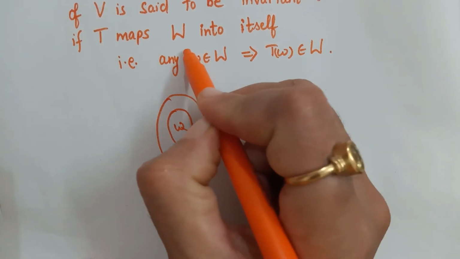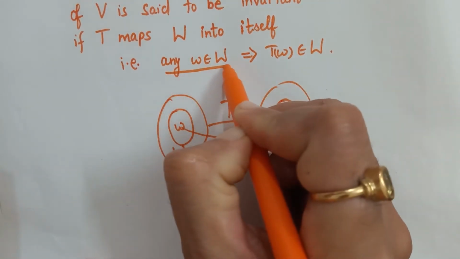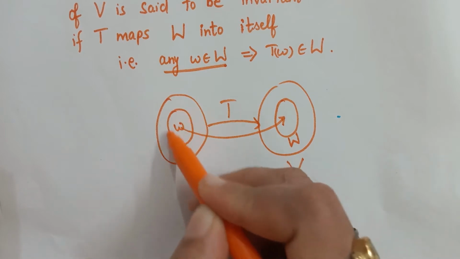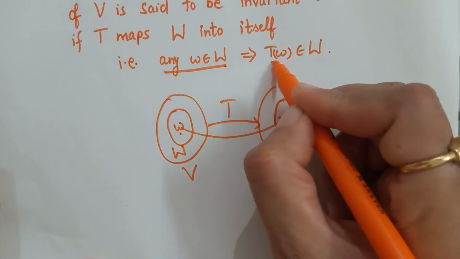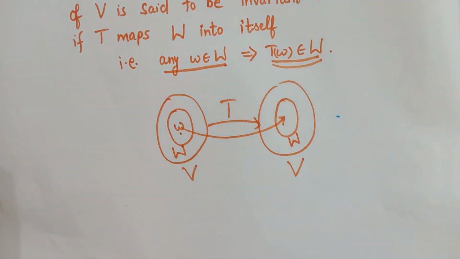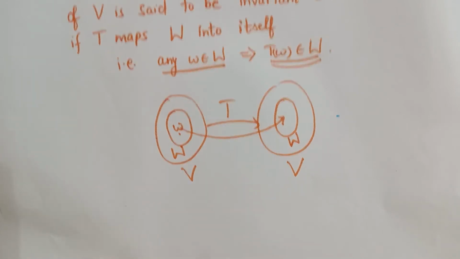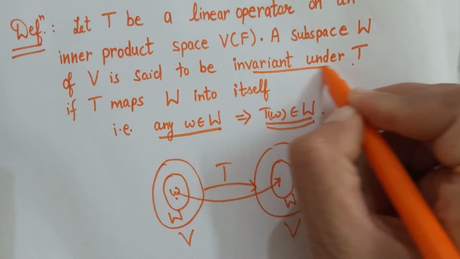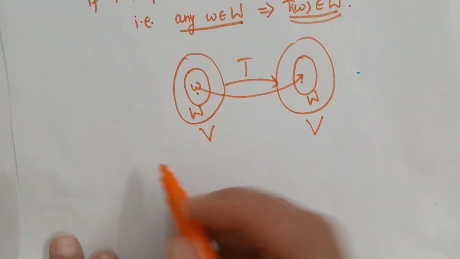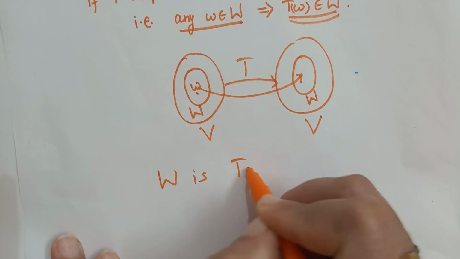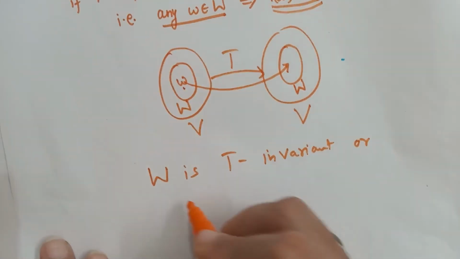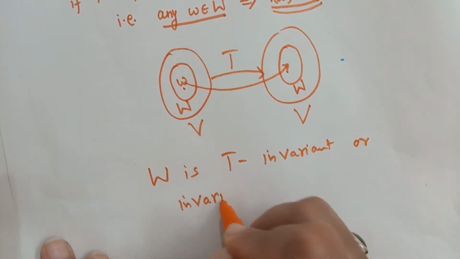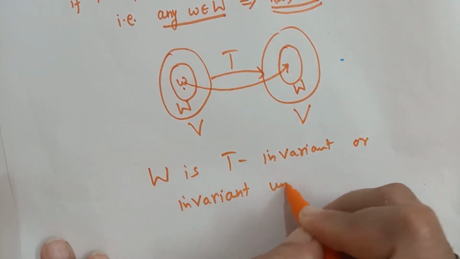Mathematically, we can write this as T(w) belongs to W for any w belonging to W. That means if we take any vector of this subspace W, then its image under T belongs to W itself. Then such a subspace is said to be T invariant or invariant under T. So W is called T invariant or invariant under T.